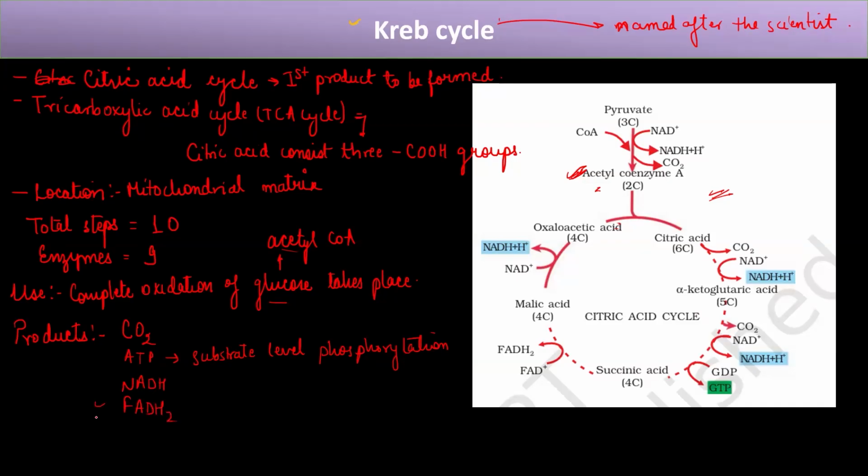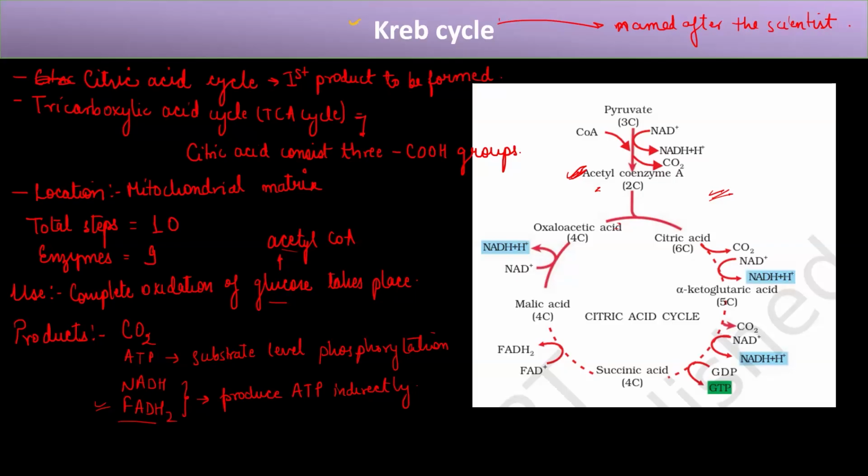This is something new we are seeing, but we'll see how it forms. These two produce ATP indirectly. In the first lecture of the slide, we saw how these produce ATP indirectly. So NADH we saw, but FADH2 also produces energy in a similar manner.